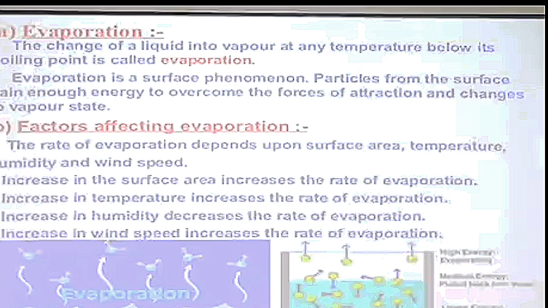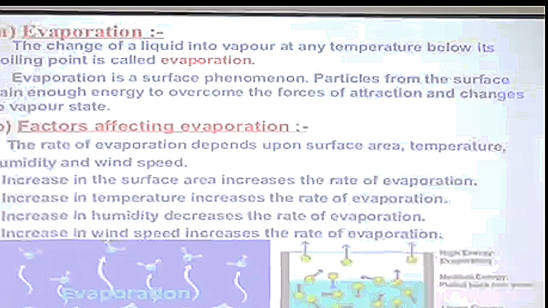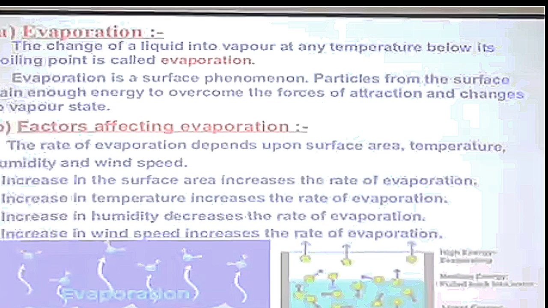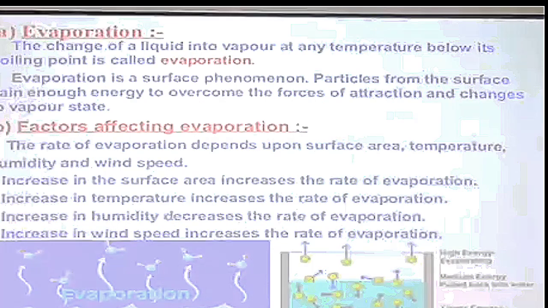Now, as I said, we can find out why evaporation takes place. The liquid has particles which have kinetic energy, but the kinetic energy of all the particles is not the same. Here you can see in the diagram. Some particles have more kinetic energy than the other particles. When these particles with higher kinetic energy come to the surface,